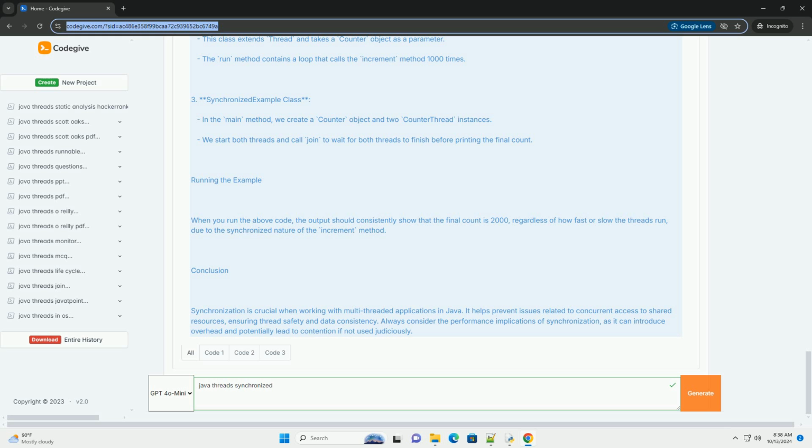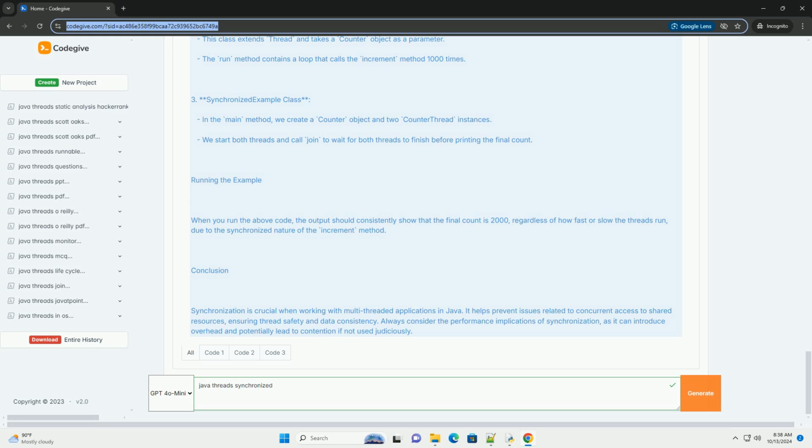2. Synchronized methods. You can declare a method as synchronized. This means that only one thread can execute this method on the same object at the same time. 3. Synchronized blocks. You can synchronize a block of code within a method, which is more flexible than synchronizing the whole method. 4. Volatile variables.